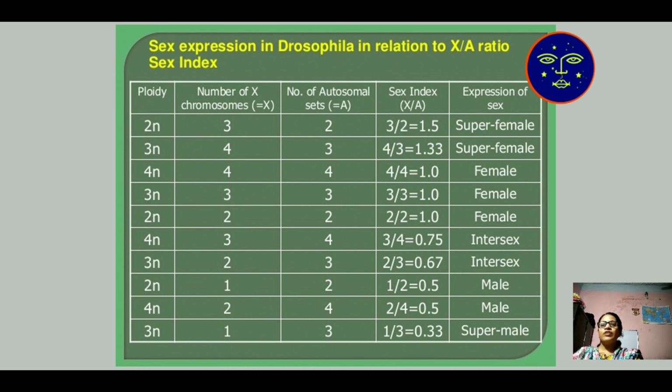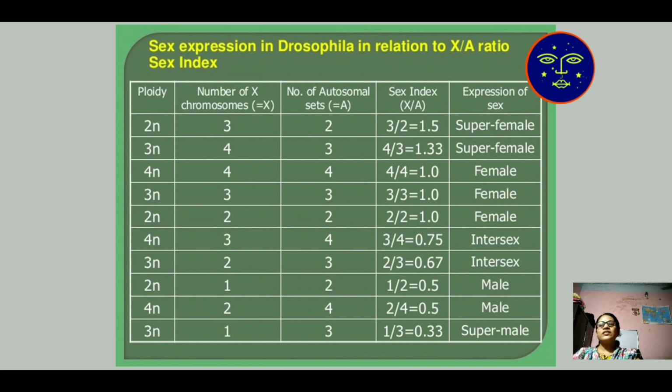Between male and female is known as intersex. Between 0.5 and 0.33 is super male, and after 1, 1.5 and 1.33 are expressed as super female character. This is the genic balance theory.